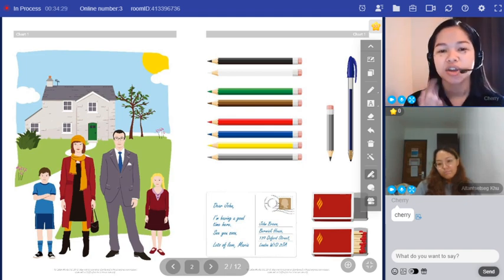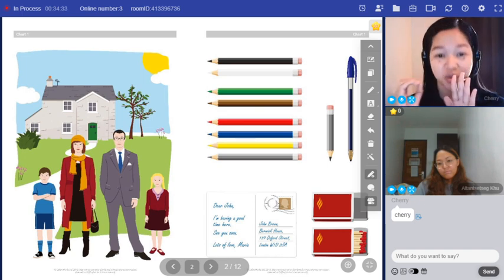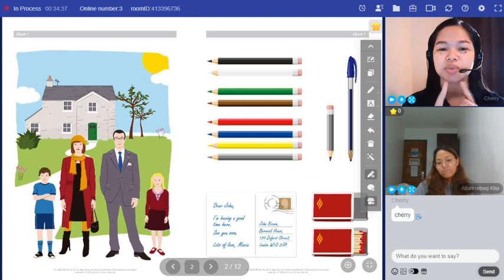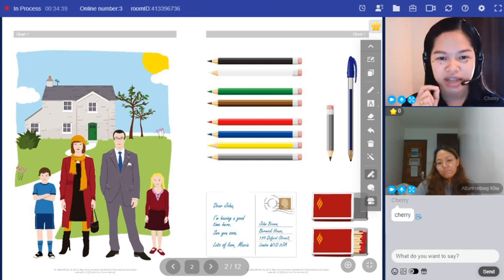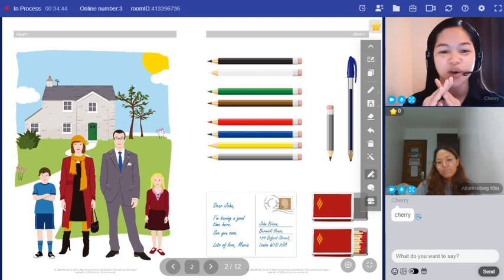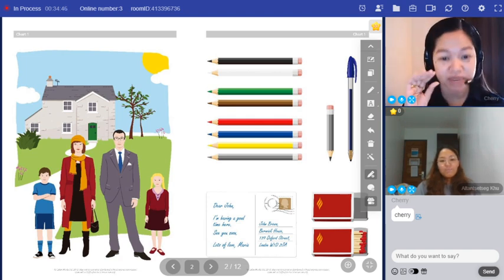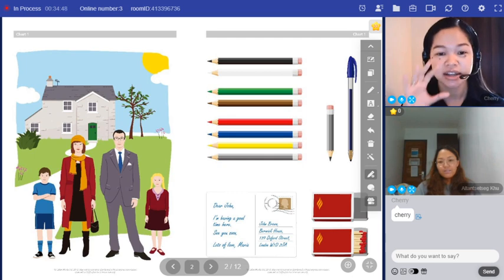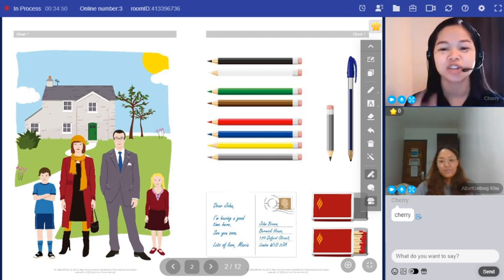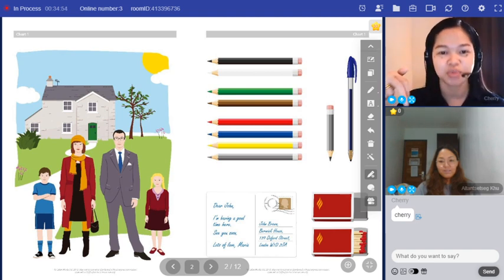I ask you about maybe 50 questions during the lesson. Now, do we speak Japanese during the lesson? No, we don't speak Japanese during the lesson. We speak English. Do you walk about the room during the lesson?